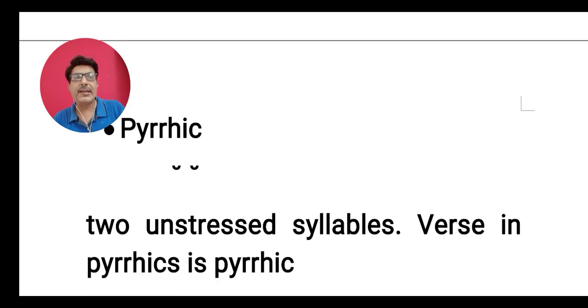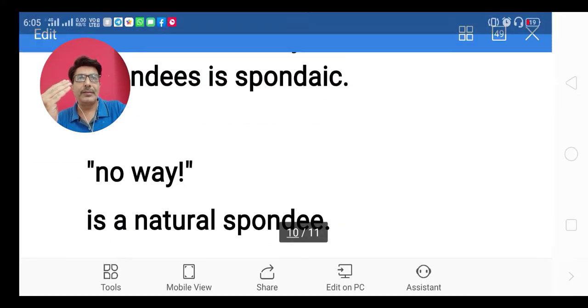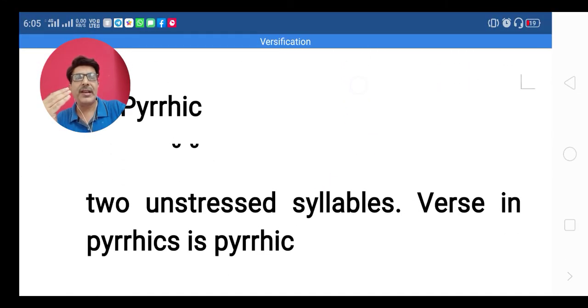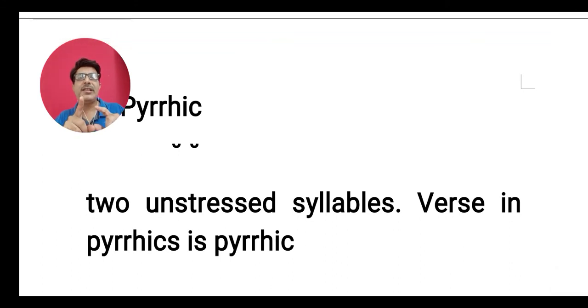Now pyrrhic again is made of two syllables, and just opposite to a spondee, pyrrhic has two syllables, but both the syllables are unstressed. Both syllables are weak syllables.